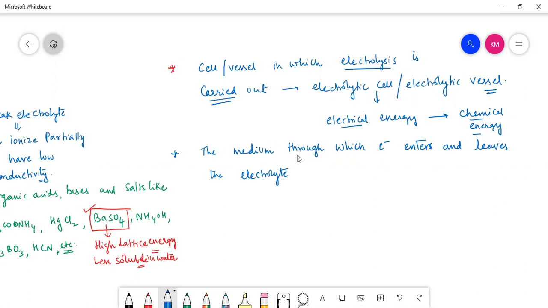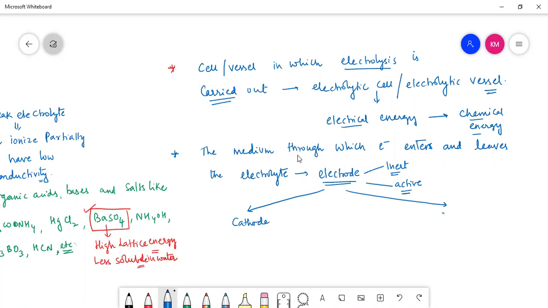The medium through which electron enters and leaves the electrolyte is nothing but the electrode. This electrode may be inert or active. Of course, we have two types of electrodes in an electrolytic cell which are very familiar to us. One is cathode, another one is anode.